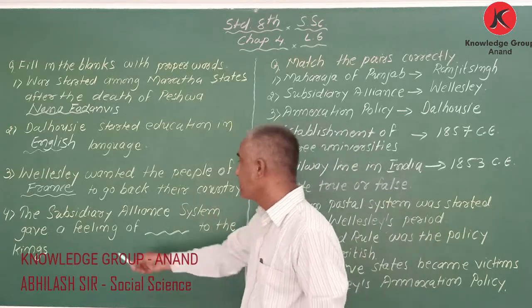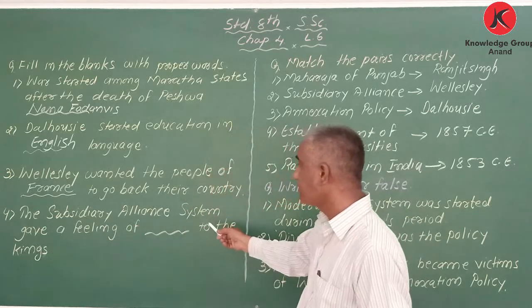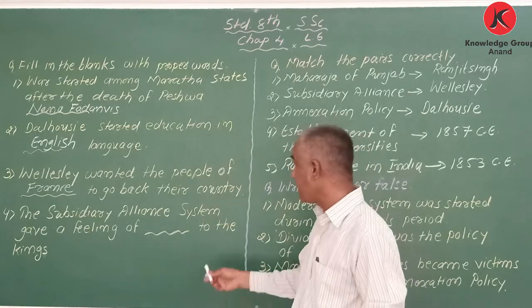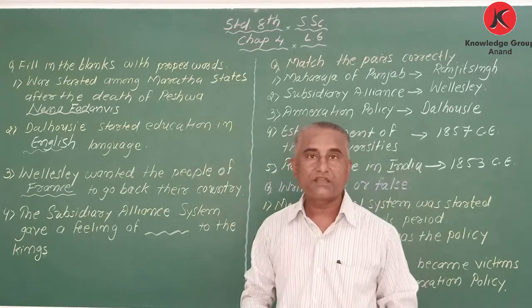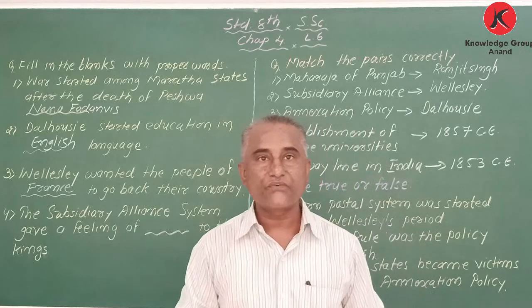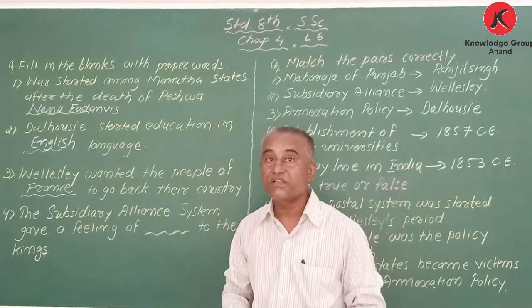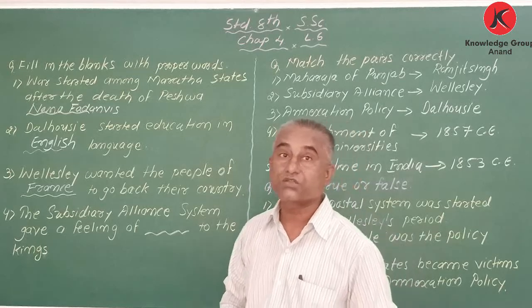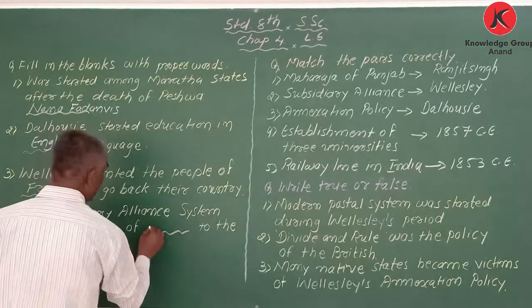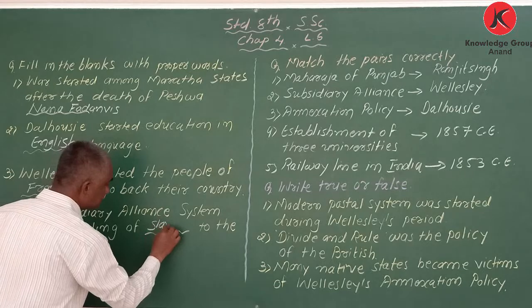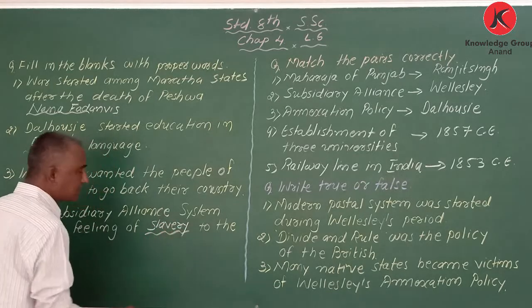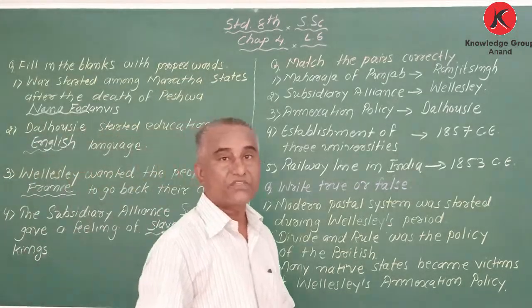Next one: the subsidiary alliance system gave a feeling of blank to the kings. In the beginning it was a feeling of safety, but later on it was a feeling of slavery, dasatwa. Slave means gulam, das.